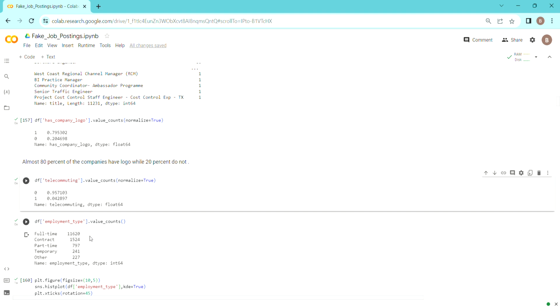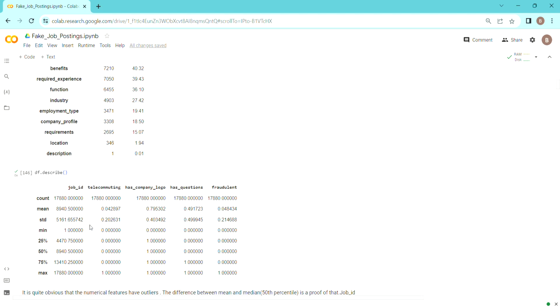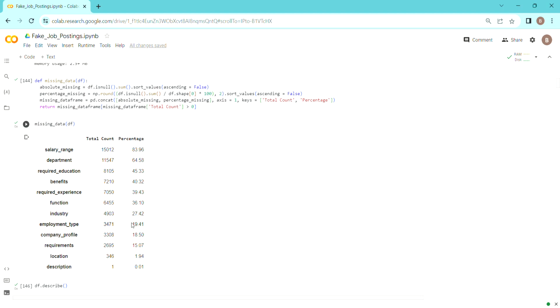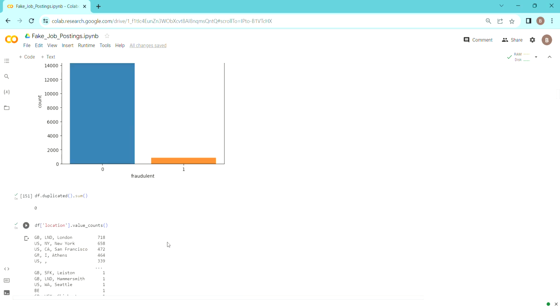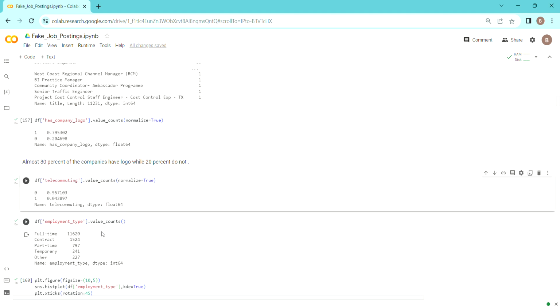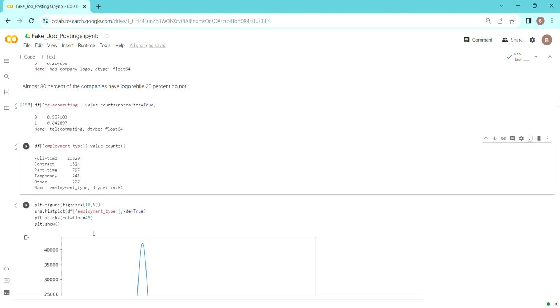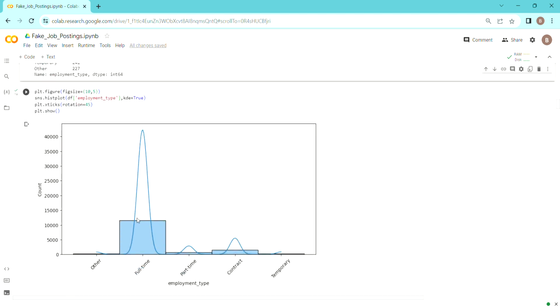let's see again. I think we have some, yeah. So as we can see, we have null values here also, so we need to handle them and then see how the distribution is. But let's go along with it. For employment type, the highest is full time, then contract, then part time, then temporary, and then other. For the distribution, we can't definitely say that this is Gaussian because full time is highest and that is where the peak is, but we can't say it is some kind of distribution that we know so far.